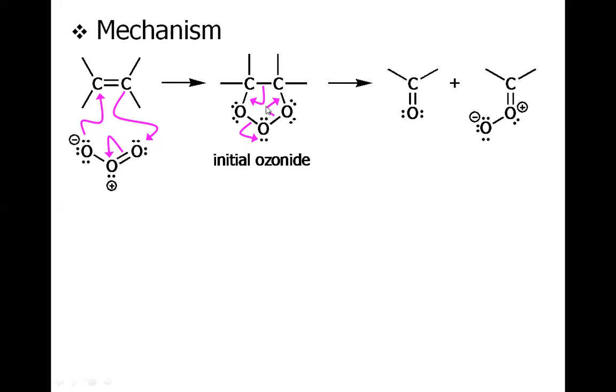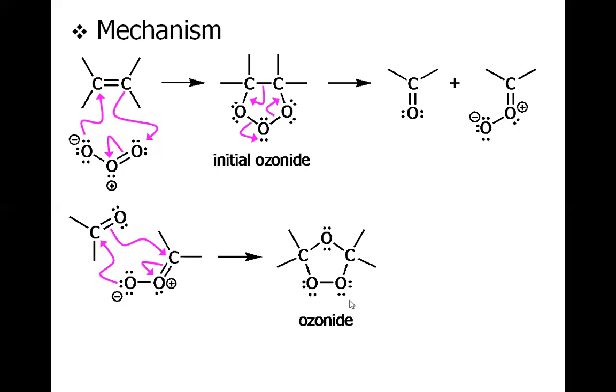cleave by showing these arrows into these intermediates, and this is the acetone, this is the ketone, and this is another intermediate. So this negative oxygen will attack this carbon, and this carbonyl oxygen will attack this carbon. So we will get the secondary ozonide this time.